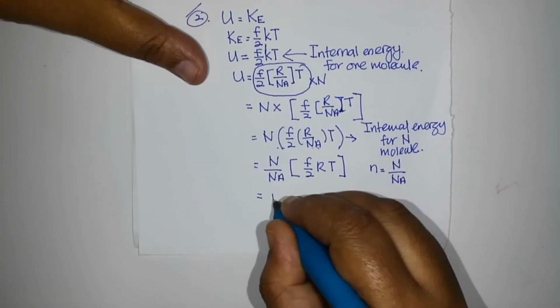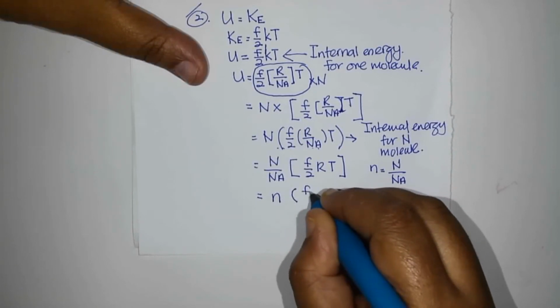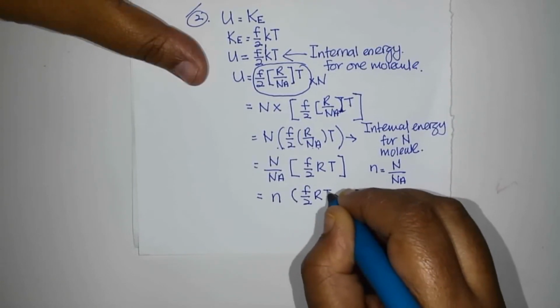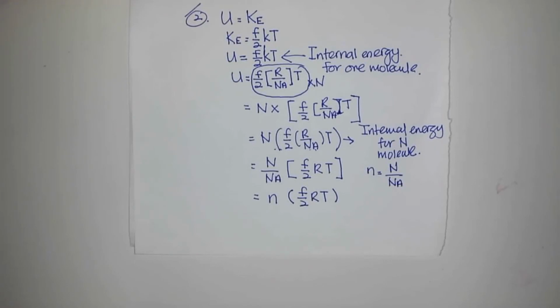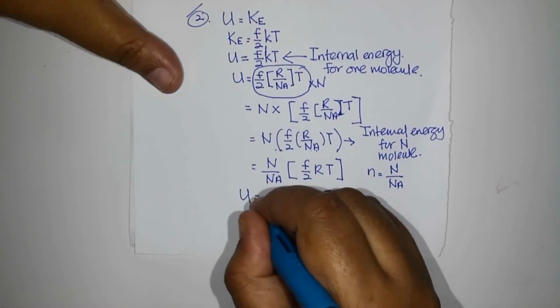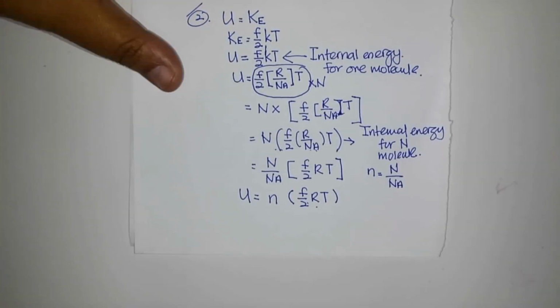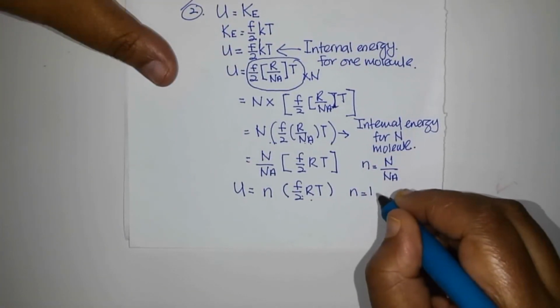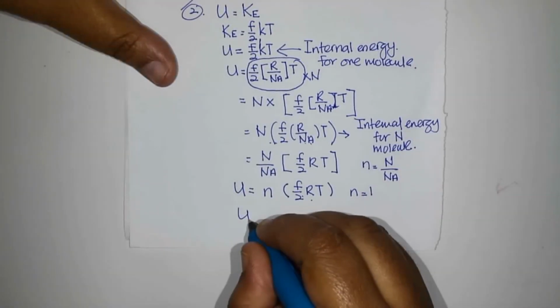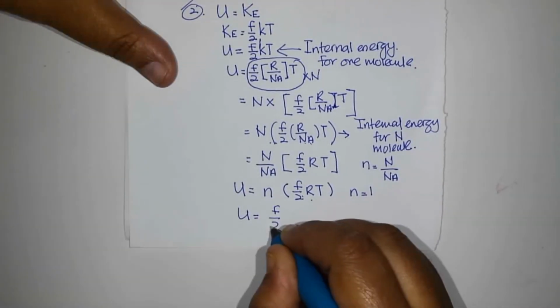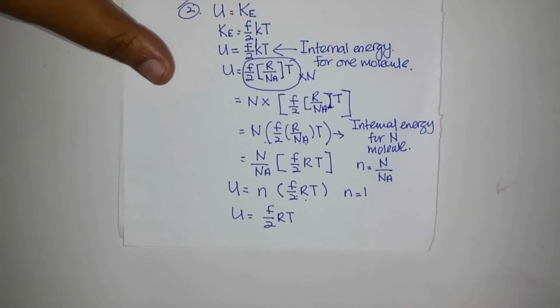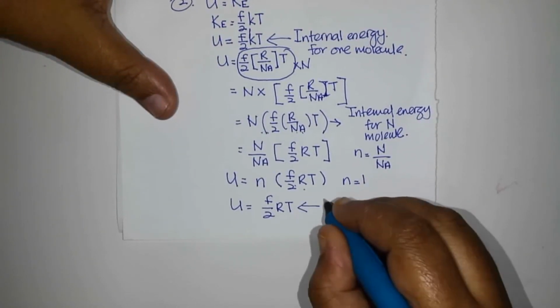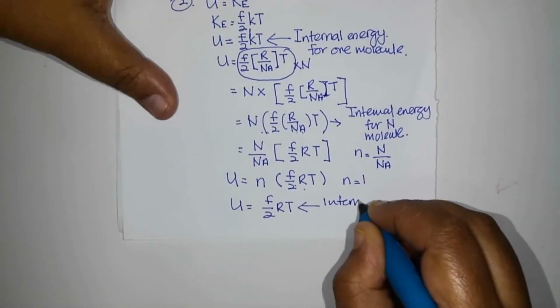Then we substitute, we get small n F over 2 RT. So this is U, the internal energy for N molecules. If n is equal to 1, then U is equal to F over 2 RT. So this will be the internal energy for 1 mole.